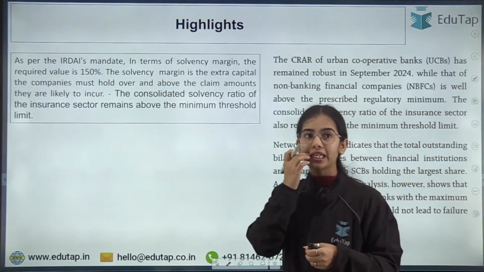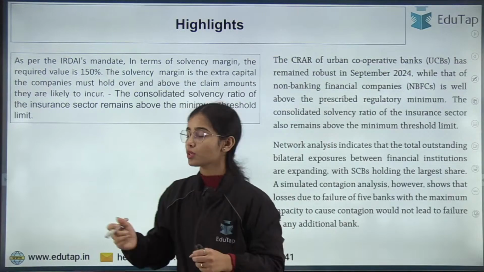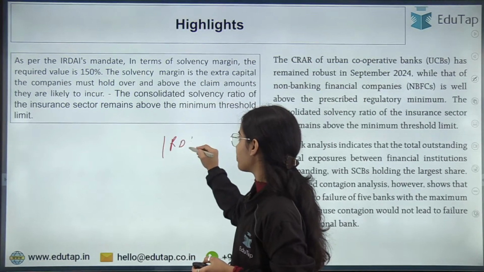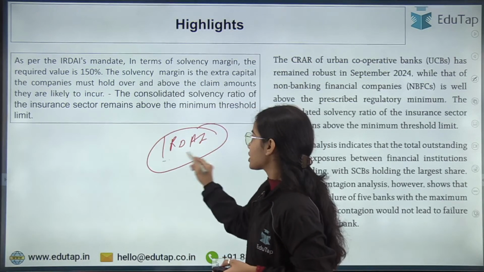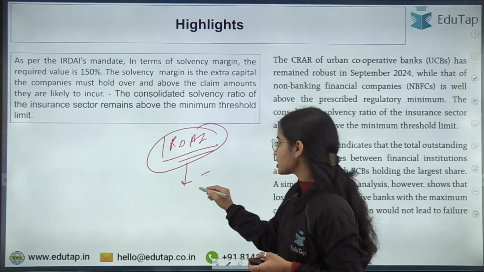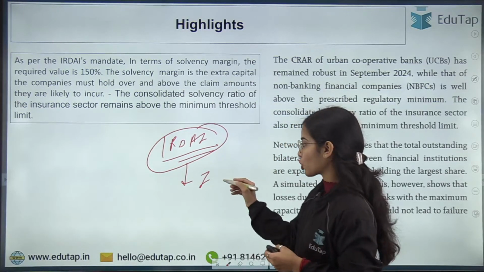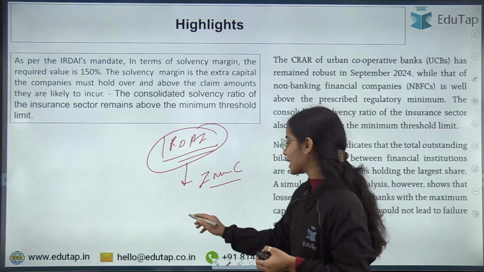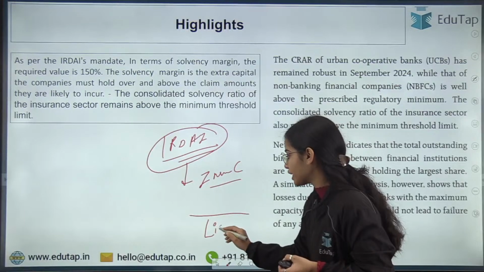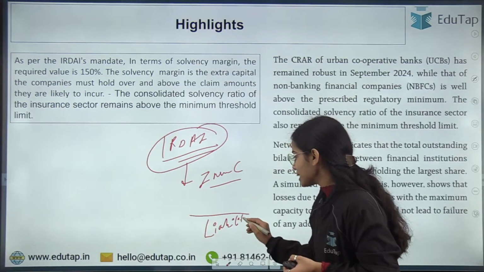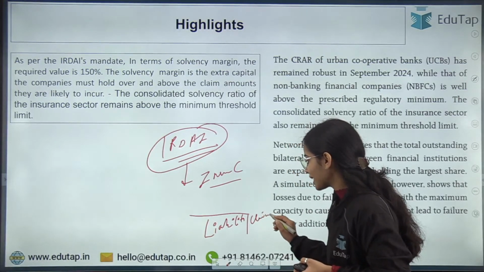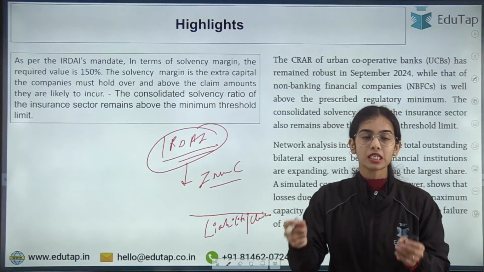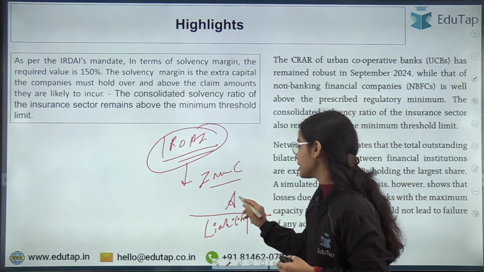Now coming to the IRDAI's mandate. The Insurance Regulatory and Development Authority of India, that is the IRDAI, regulates the insurance companies. Now the insurance companies, against the expected liability or the expected claims that can happen, have to maintain some asset.